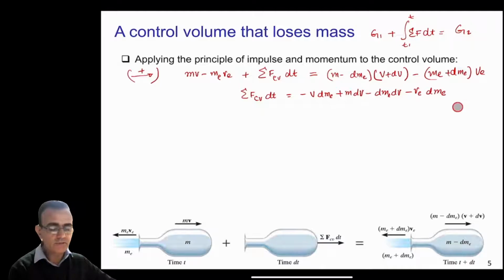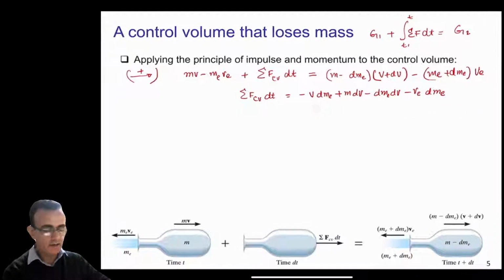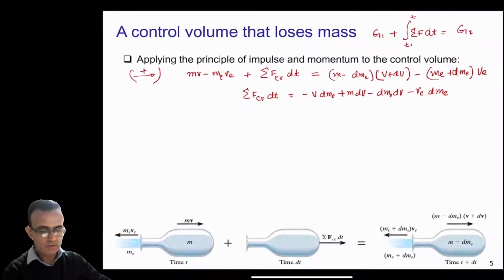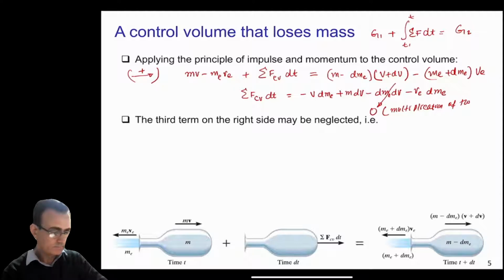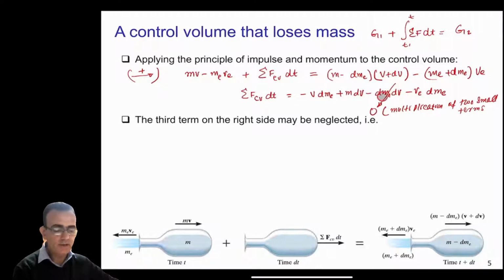Now, if you look at this equation, we can ignore this term here. We can say that this term is equal to 0 because it's the multiplication of two very small terms: one is dm_e and one is dv, so both are small terms.